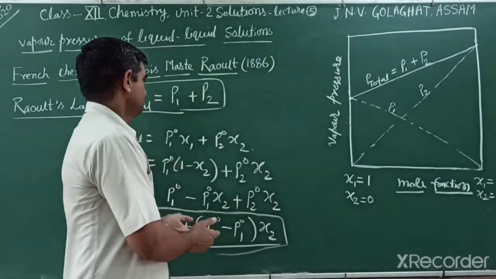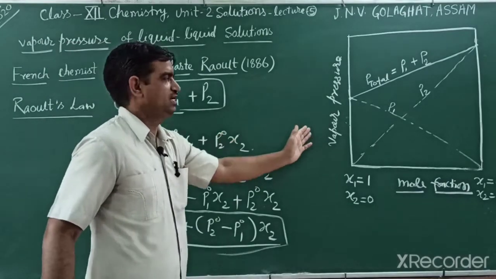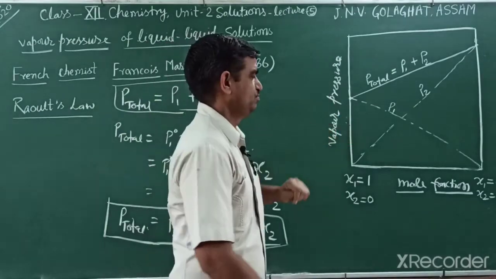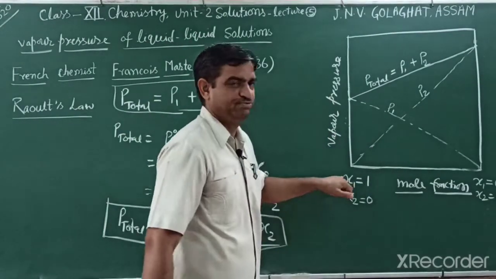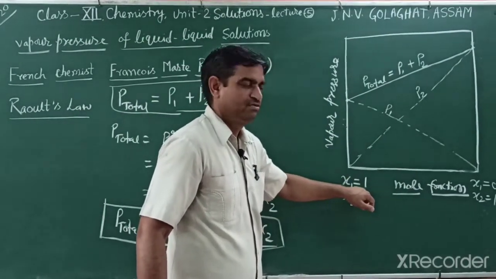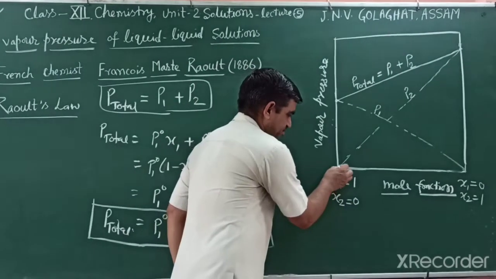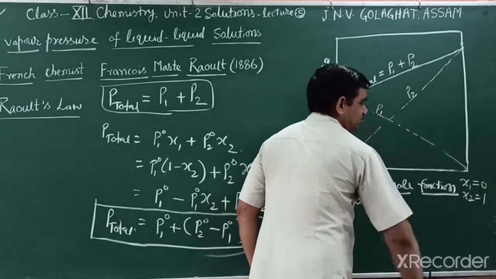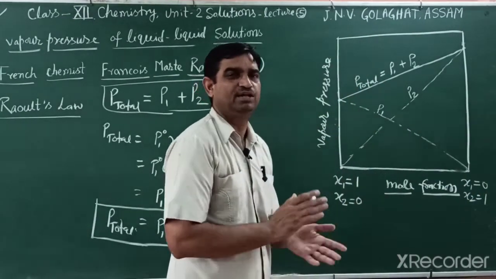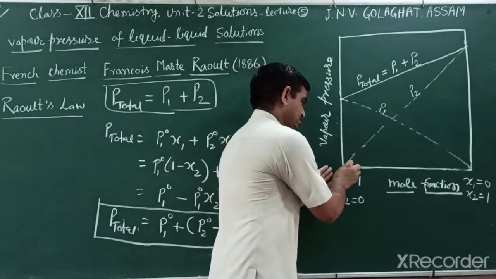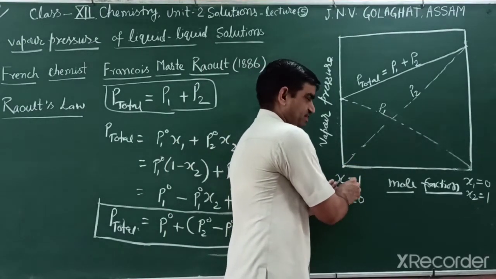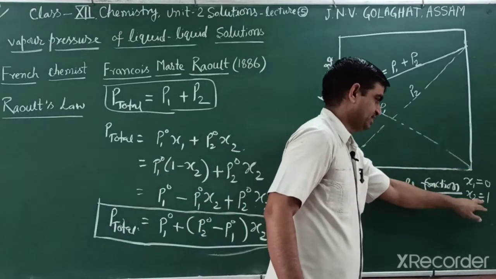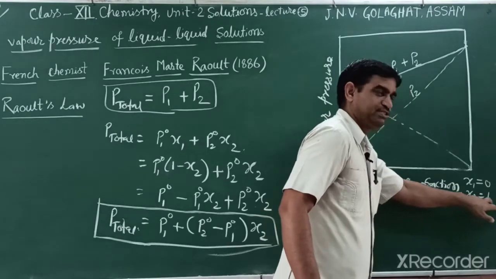When we plot this curve as vapor pressure against mole fraction, we get this type of situation. When the mole fraction of the first component is 1 and the second component is 0 at this point, and when it moves, the mole fraction reaches 0, because we know the total mole fraction of all the components is 1. At this point, the mole fraction of the first component is 1 and the second component is 0. At the other end, the first component is 0 and the second mole fraction is 1.